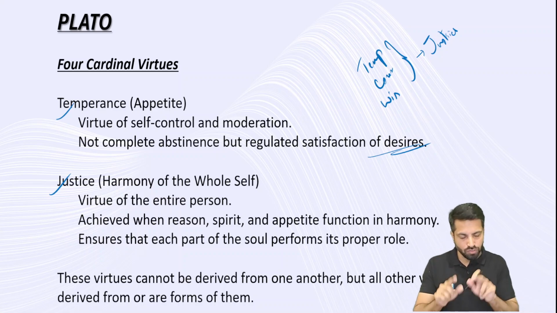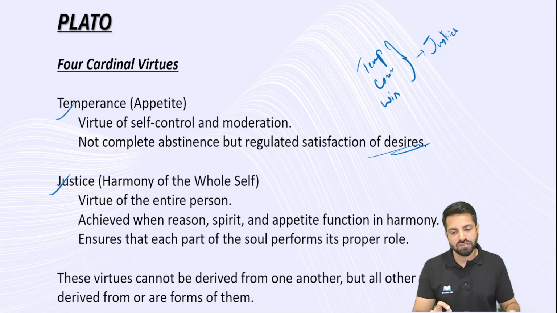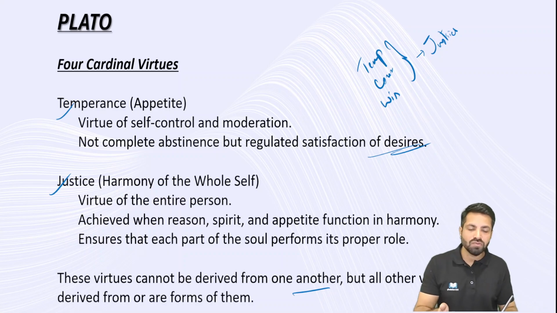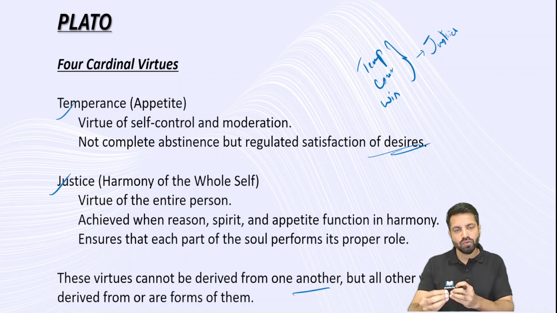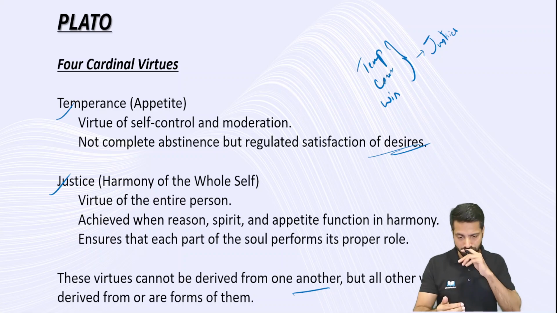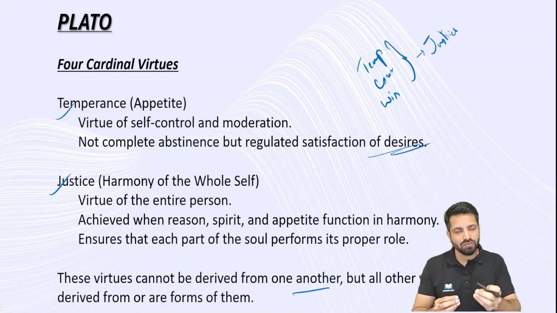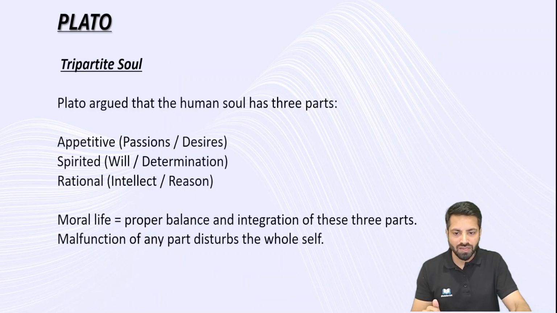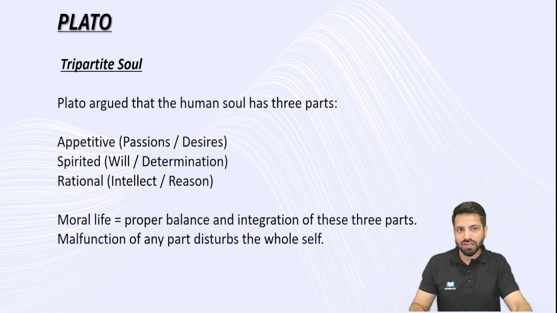Keep this in your mind, and we are going to connect it with two different aspects in future. Another aspect is that these virtues cannot be derived from one another. In Socrates, what is that? You have knowledge and everything is derived out of it. But Plato takes a different stance here. He mentions that these are four cardinal virtues, different virtues. It is not that one virtue derives from another. All the virtues are different forms. It's not that if you have one virtue, you'll have the other virtues. It cannot be derived from one another. Right. Next, remember these four cardinal virtues. We are going to connect it in the next slide.